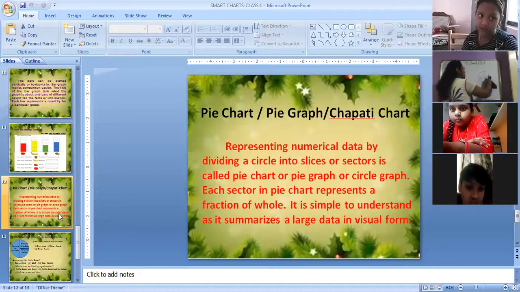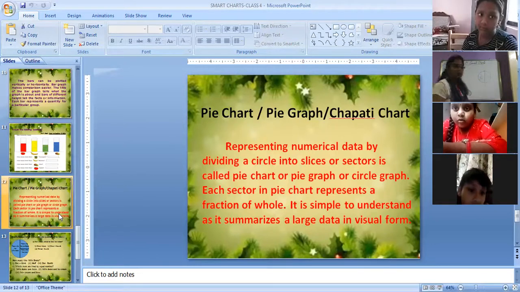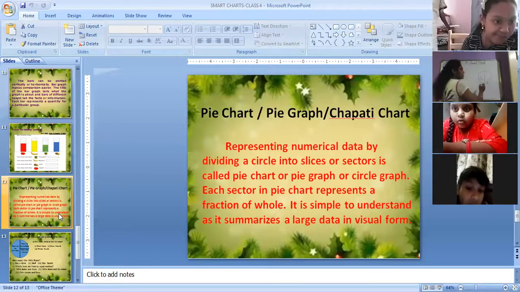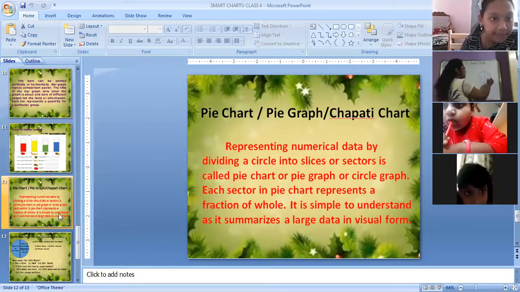Now I am cutting this half into 2 more equal parts. Then can you tell me what is the fraction? 1 by 4, ma'am. Very good. It's 1/4. And this is 1/4.